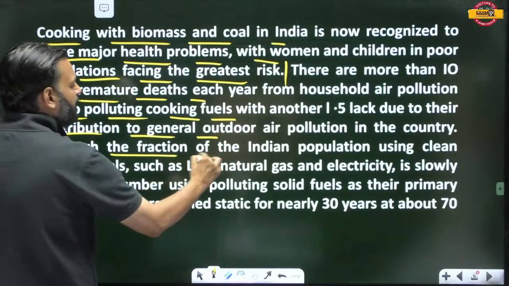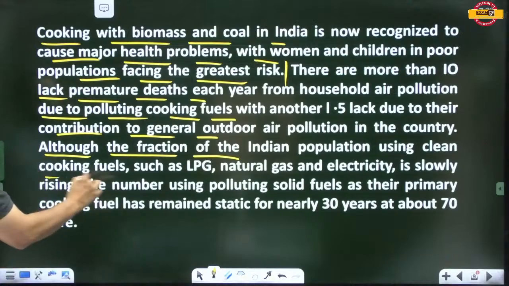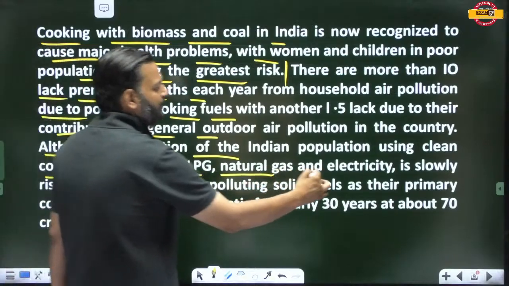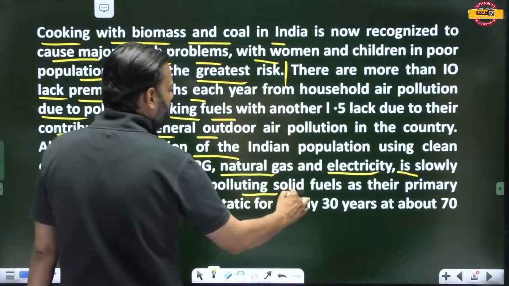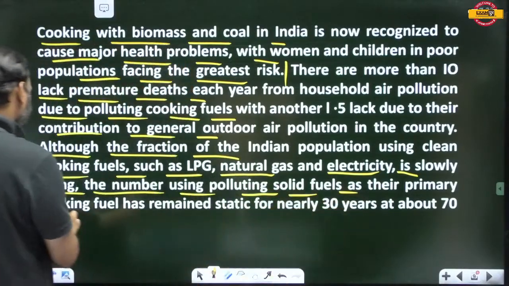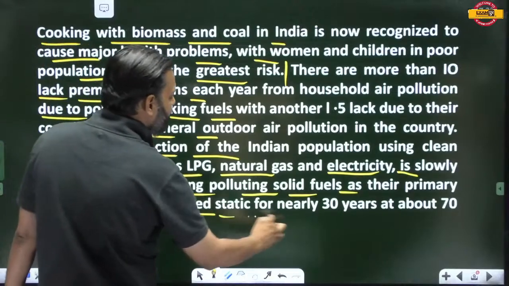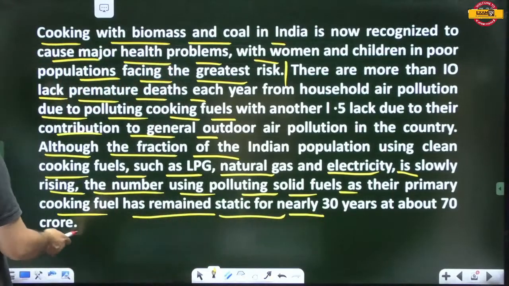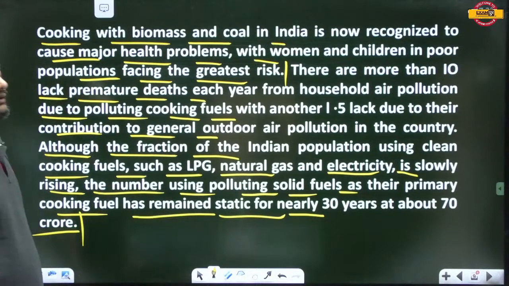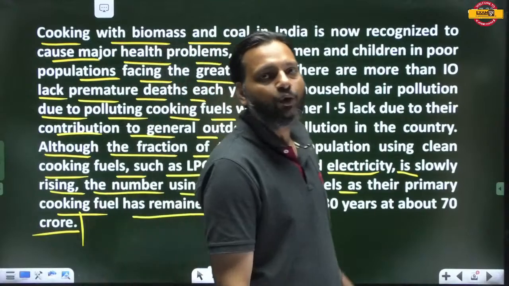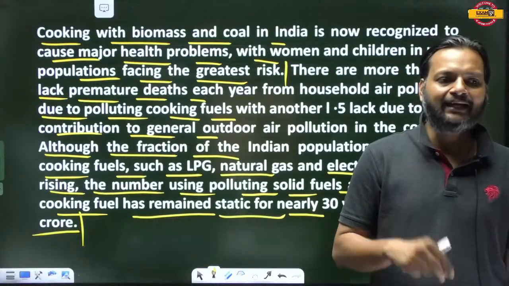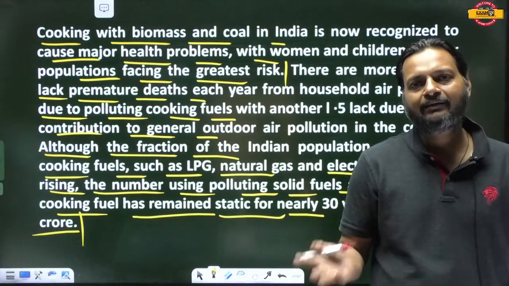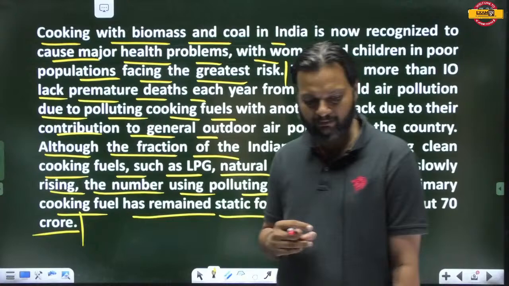Although the fraction of the Indian population using clean cooking fuels such as LPG, natural gas and electricity is slowly rising, the number using polluting solid fuels as their primary cooking fuel has remained static for nearly 30 years at about 70 crore. So this passage is talking about the disadvantages of solid fuels like coal in households, which cause air pollution and ultimately premature deaths.